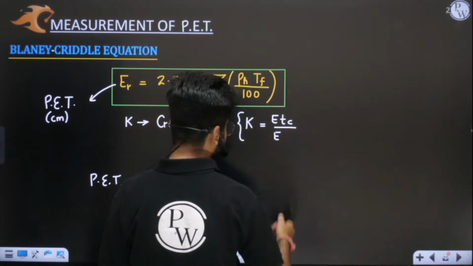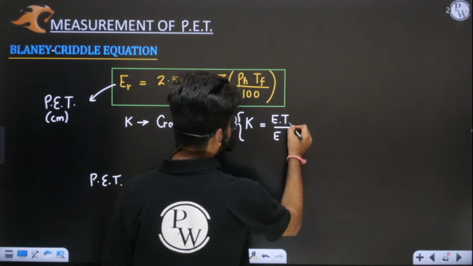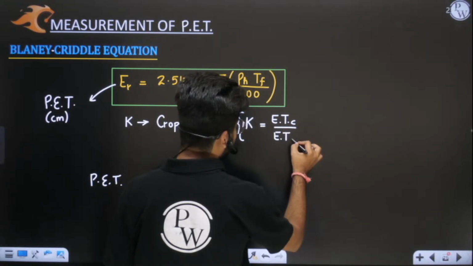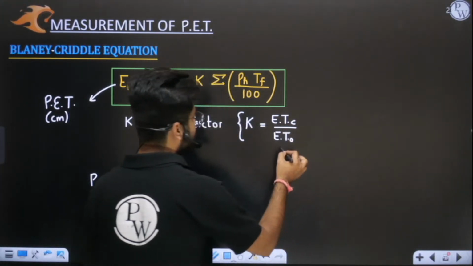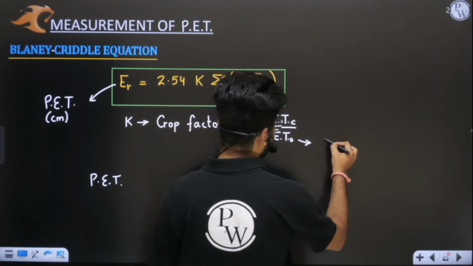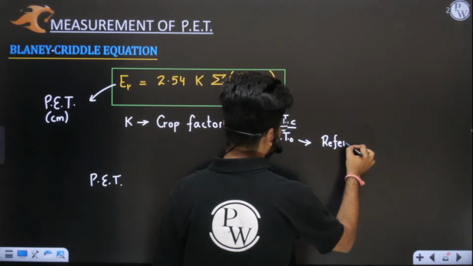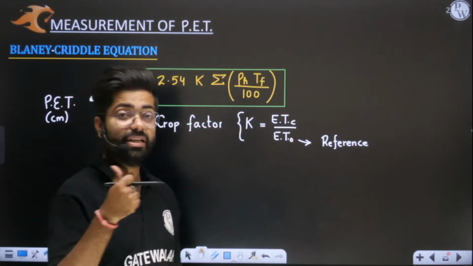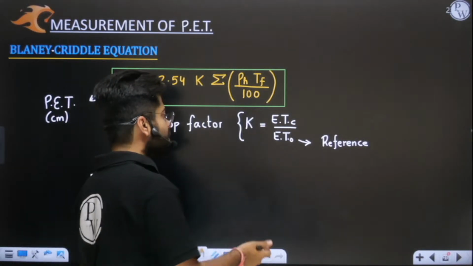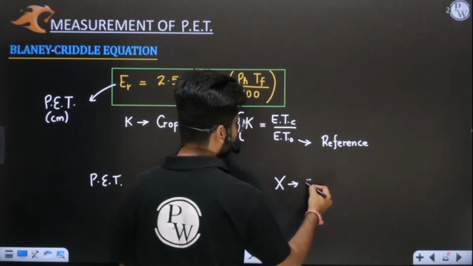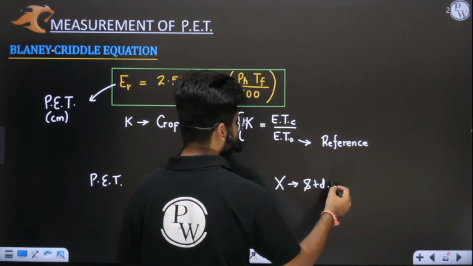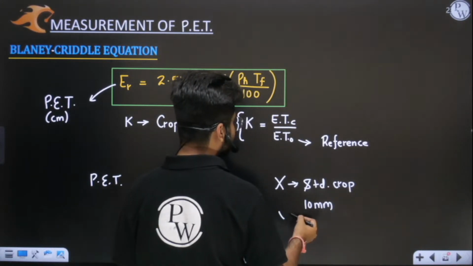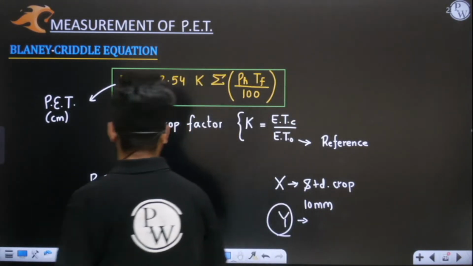ET means evapotranspiration of this given crop with respect to a reference crop. ET naught means reference evapotranspiration. We have a reference crop whose evapotranspiration is set as standard. Let us say this is crop X, which is a standard crop, and it is consuming, let us say, 10 mm water. Now we are interested in finding potential evapotranspiration for crop Y.